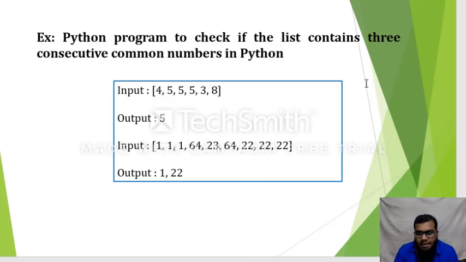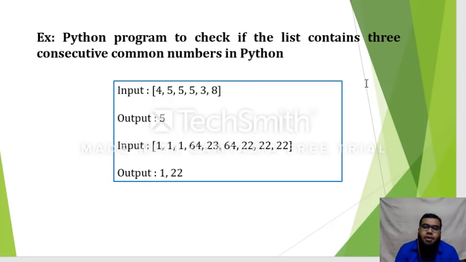When you go to the second example, we have a list of numbers: 1, 1, 1, 64, 23, 64, then again 22, 22, 22. In this list, what are the numbers according to my problem? The number has to be present 3 times consecutively. Those numbers are 1 and 22. So 1 is present 3 times in the list and 22 is also present 3 times in the list. That is my problem.